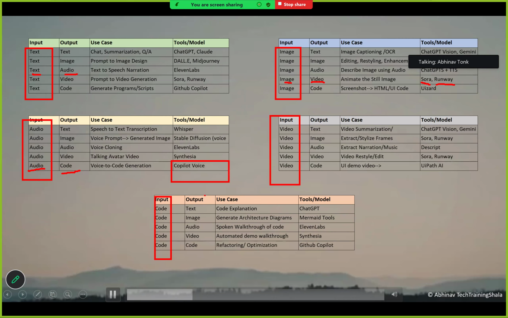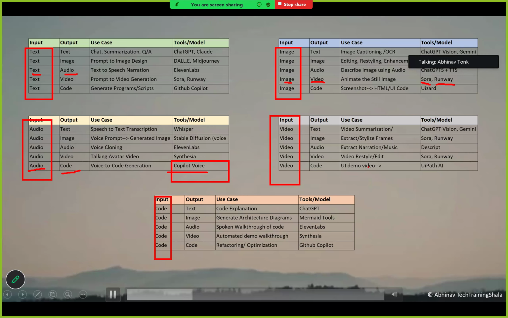To Copilot Voice, you are telling, okay, generate me a code to add two numbers, and you should also catch all the possible exceptions. I'm just instructing Copilot Voice, right? So my input is going as audio here, and once that audio goes into Copilot Voice, it will generate the code as per the instruction that I have given.